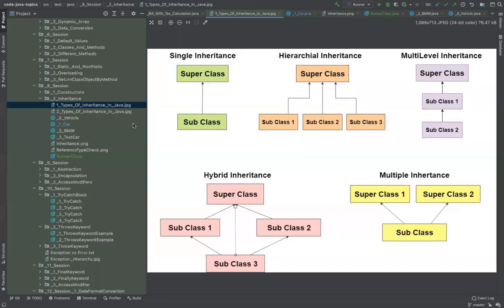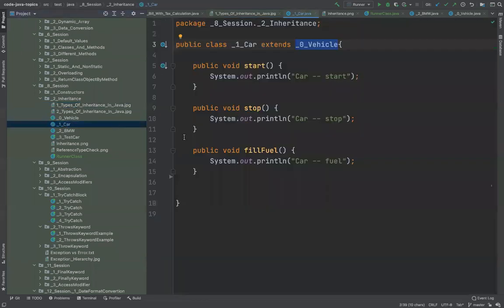Then I will continue. One last thing which I have to tell in this inheritance topic is that all classes, no matter what classes you make, always have a parent class. The parent class name is Object.